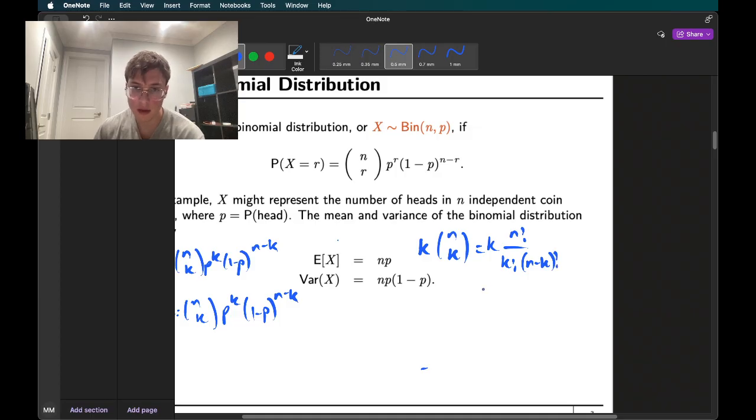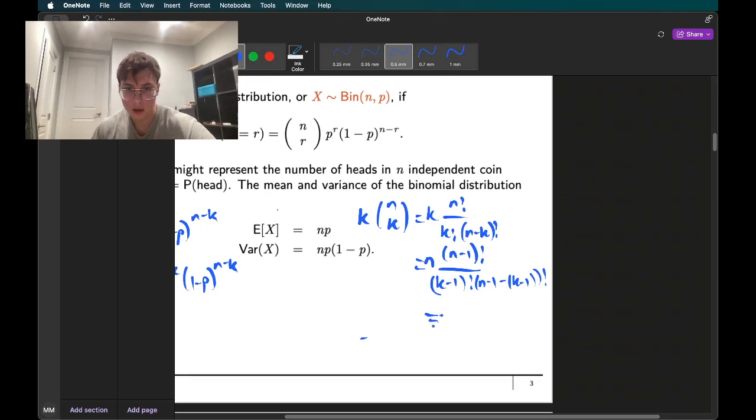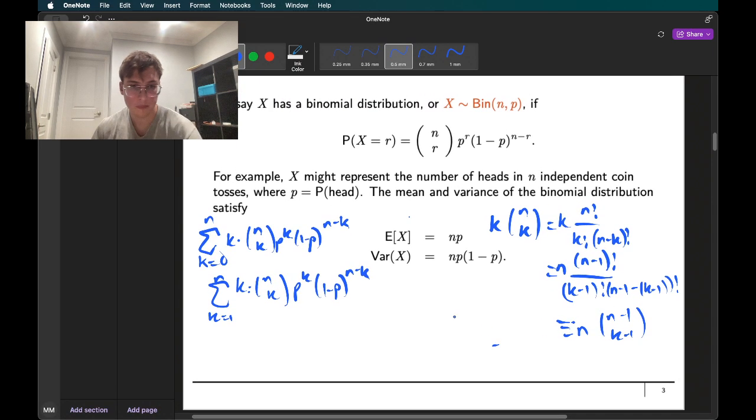So this k cancels out, and we end up with, let's also take an n out in front here, n, n minus 1 factorial, k minus 1 factorial, and then let's rewrite n minus k as n minus 1 minus k minus 1 factorial, which is equal to n times n minus 1, k minus 1. And then let's also take out a p from here.